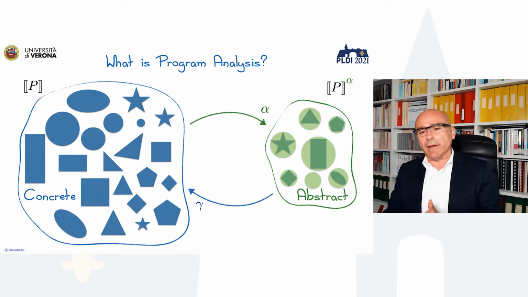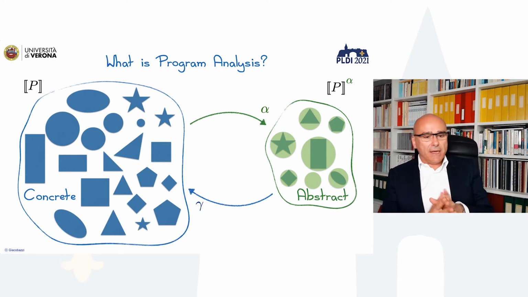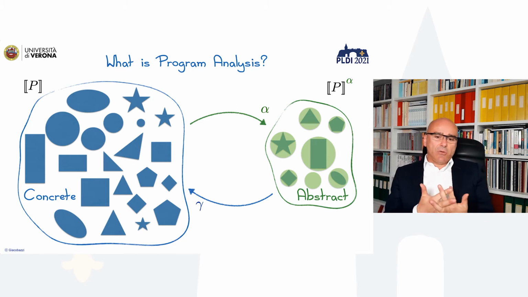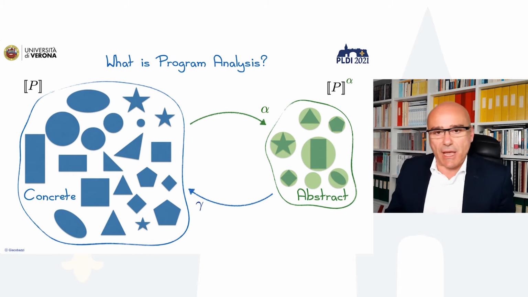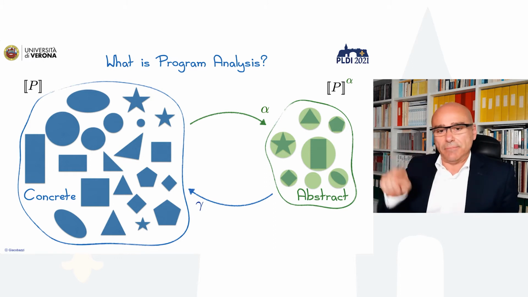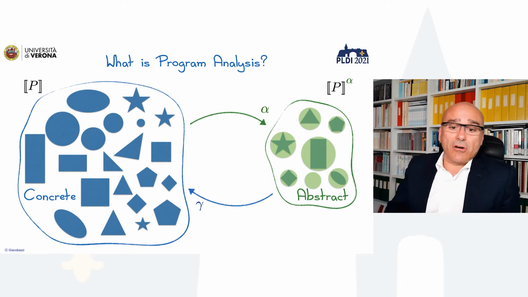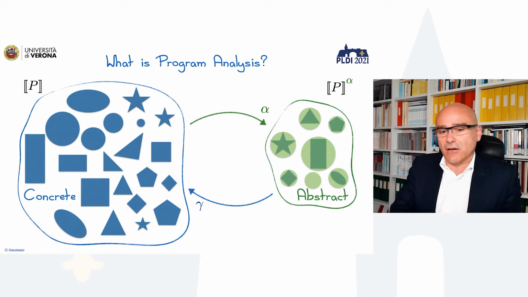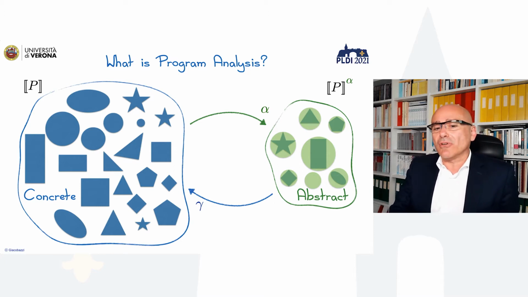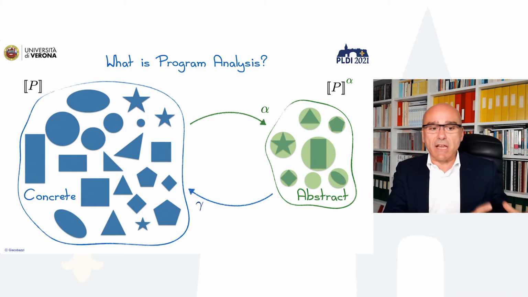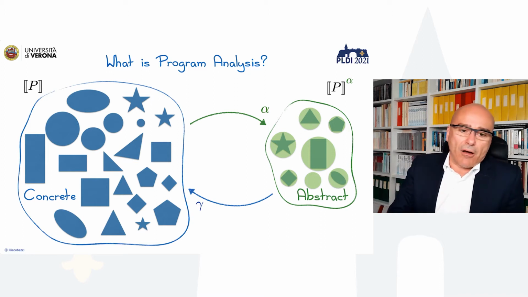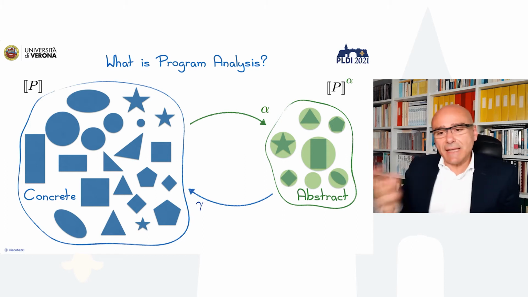So you can imagine that at some point, the execution has some shape. Then you decide that you want to abstract those shapes into one possible shape, which is a square or a circle or a triangle. We choose the circle as an approximation. So we look for the smallest circle that includes the shape we are really computing, which is the one on the left. And then that is the abstract domain.